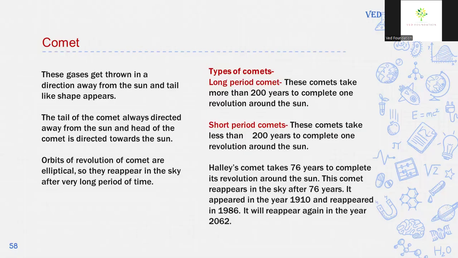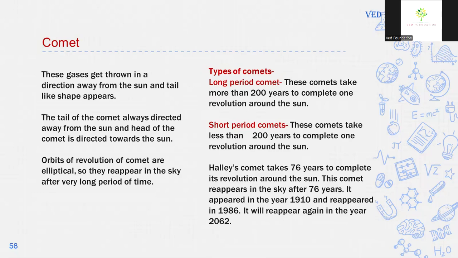These gases get thrown in a direction away from the sun and a tail-like shape appears. The tail of the comet is always directed in the opposite direction of the sun, or away from the sun, and the head of the comet is directed towards the sun. The orbits of revolution of comets are elliptical, so they reappear in the sky after a very long period of time.